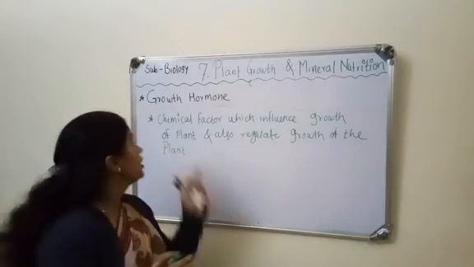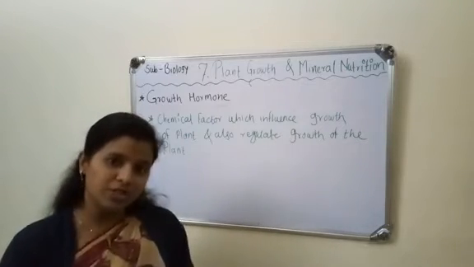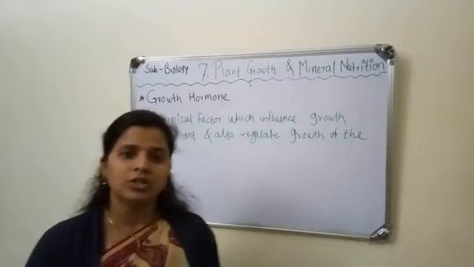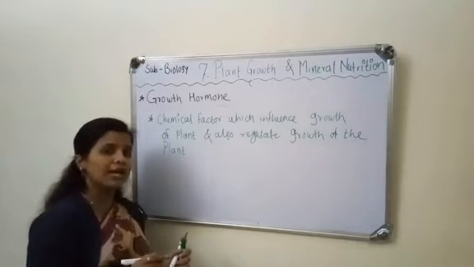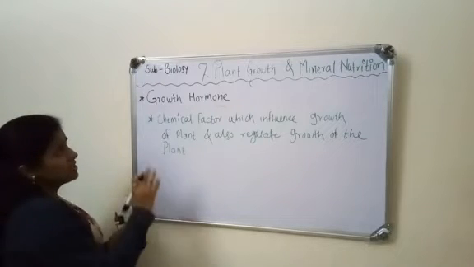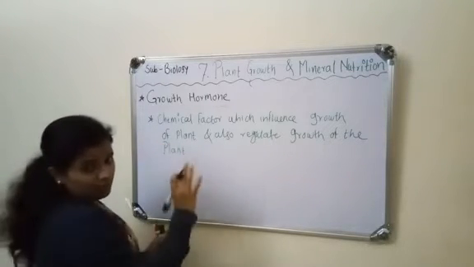It is known as growth hormone. And as we know, growth hormone is also known as phytohormone, plant growth regulator, and also known as plant hormone. So this is a simple definition of the growth hormone.